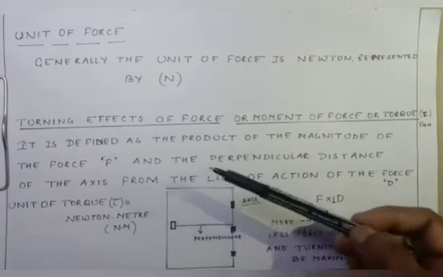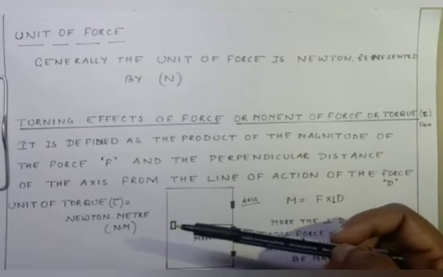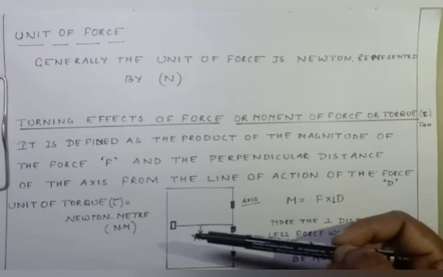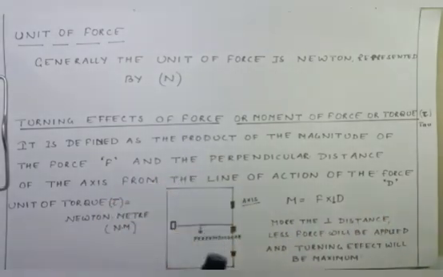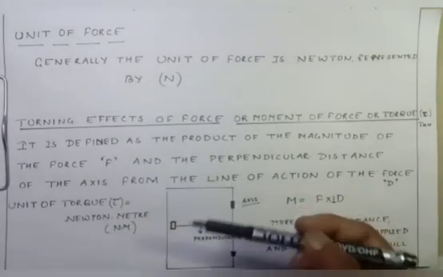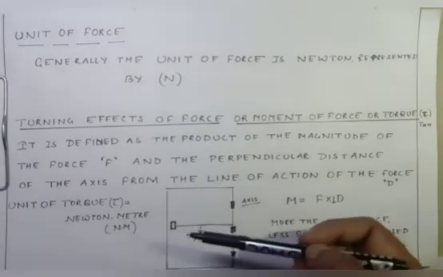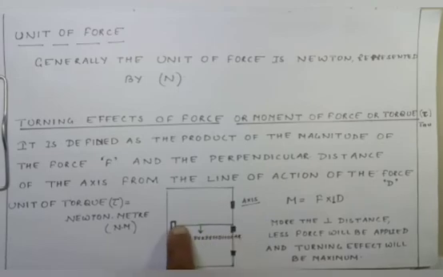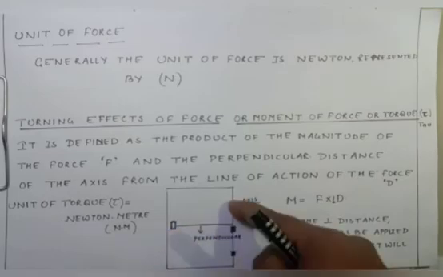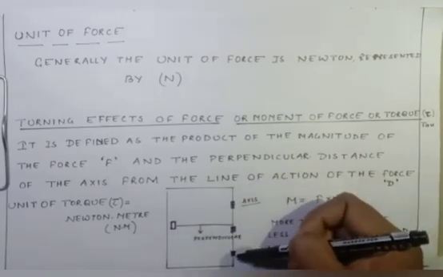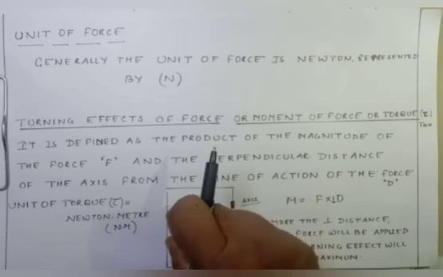Now the turning effect of the force depends on two factors. The first is the force, whatever force I apply on the handle. Is it clear? And the second one is the distance of the point of application of force. This is the distance from the point of application of force to the axis of rotation. This is the axis of rotation and this is the point of application of force.